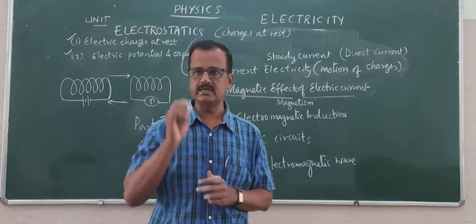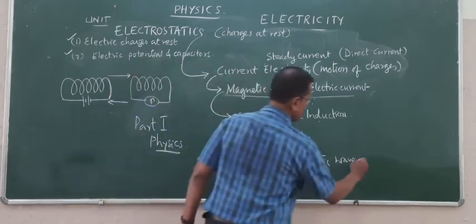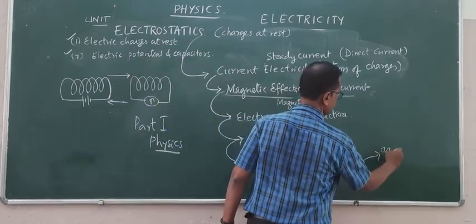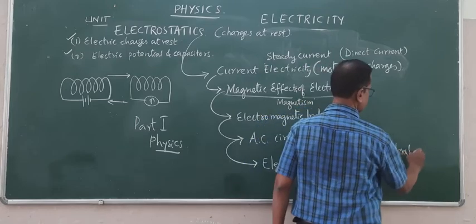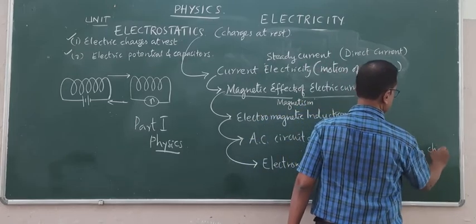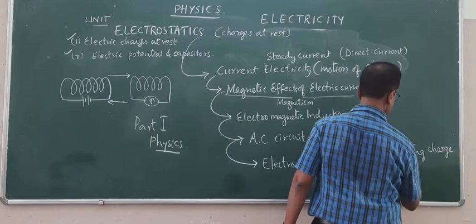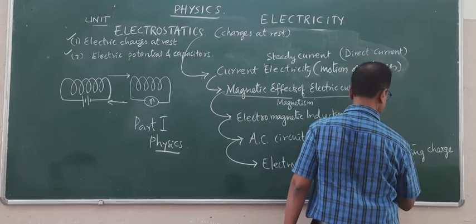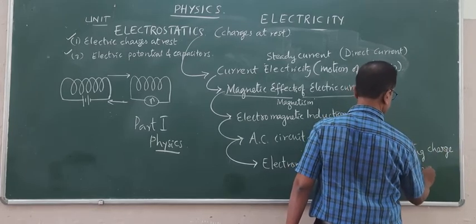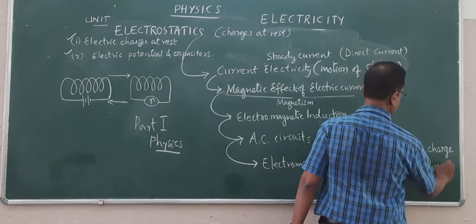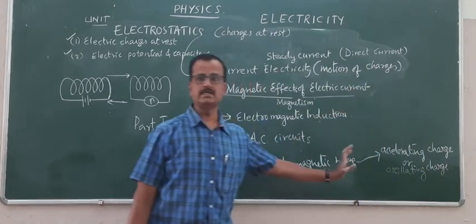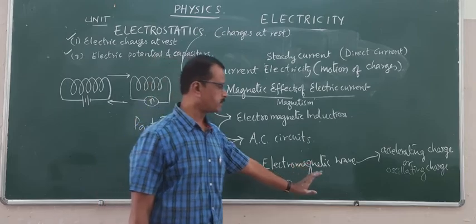The cause of this electromagnetic wave is again accelerating charge or oscillating charge.